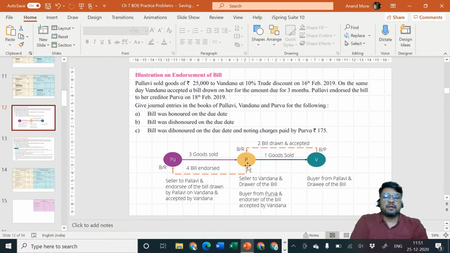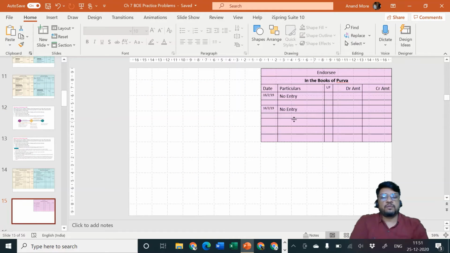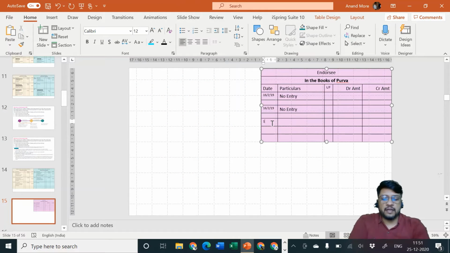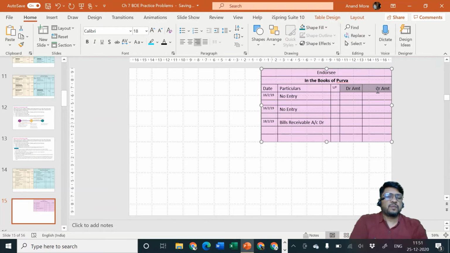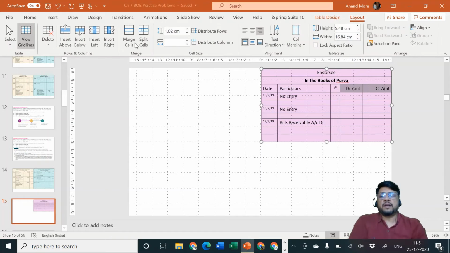And who is the giver? For Purva, Pallavi is the giver. So it will be to Pallavi account. In the books of Purva, the entry on 18th of February 2019 will be bills receivable account debit. To what? Credit the giver.